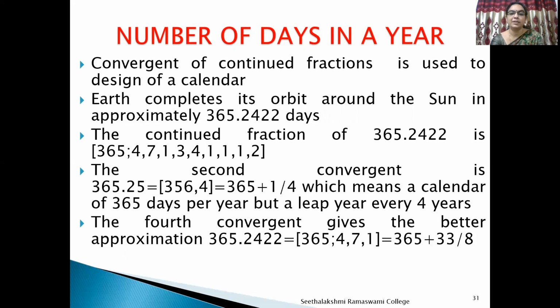The fourth convergent gives a better approximation of 365.2422. That is 365 plus 8/33.